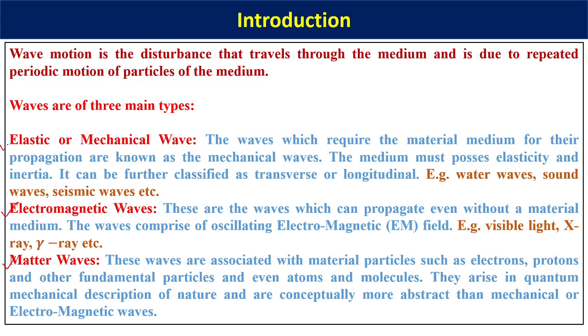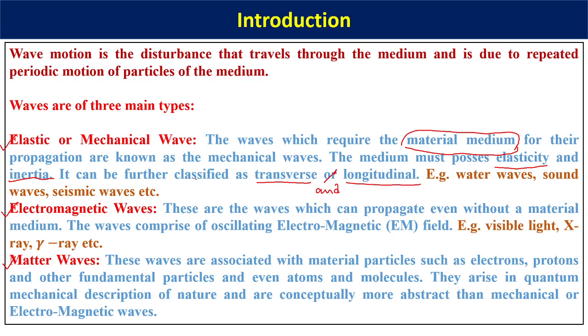So what is an elastic wave or mechanical wave? The waves which require a material medium. Now this is important. The requirement of material medium. All right. So the waves which require a material medium for their propagation are known as the mechanical waves. The medium must possess the property of elasticity and inertia. It can be further classified as transverse wave and longitudinal wave. All right. So you can cut this or you can write it as and, because both are two possible cases.